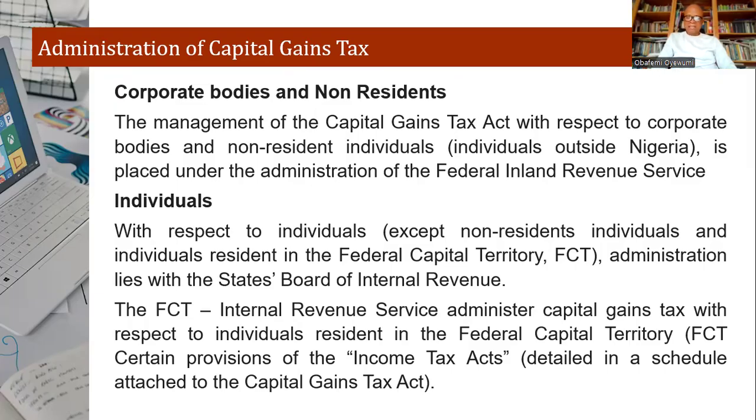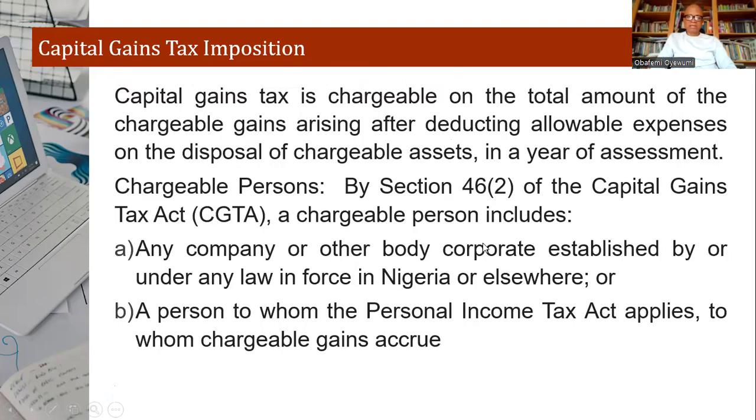All right. Now, let's look at capital gains tax imposition. Capital gains tax is chargeable on the total amount of the chargeable gains arising after deducting allowable expenses on the disposal of such chargeable assets in a year of assessment.